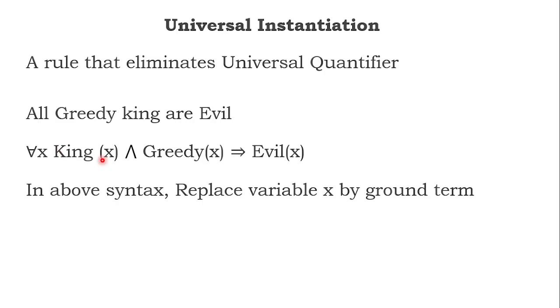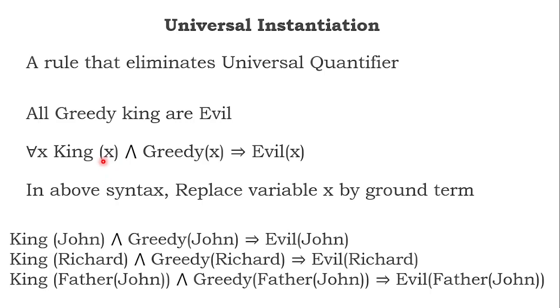In the above syntax, the statement is called alpha. In the alpha statement, there is a variable x. Remove the x by a ground term. That is the basics. In the above syntax alpha, replace the variable x by the ground term. What is the meaning? I removed for all, and in place of x, I substituted John.